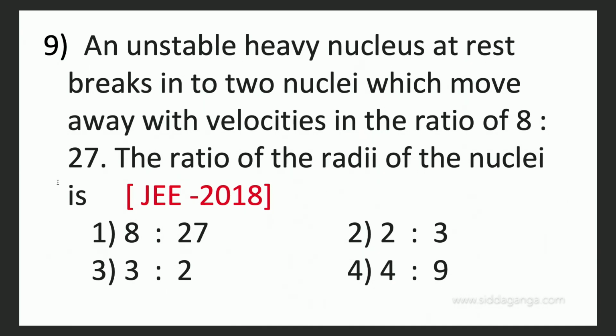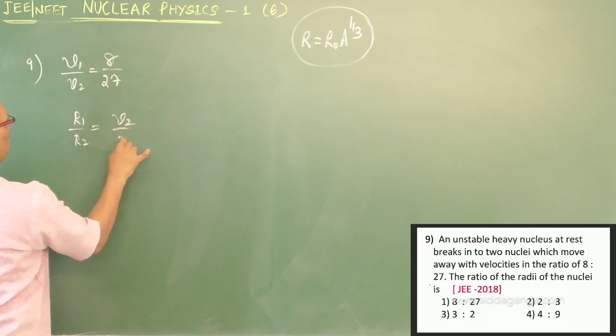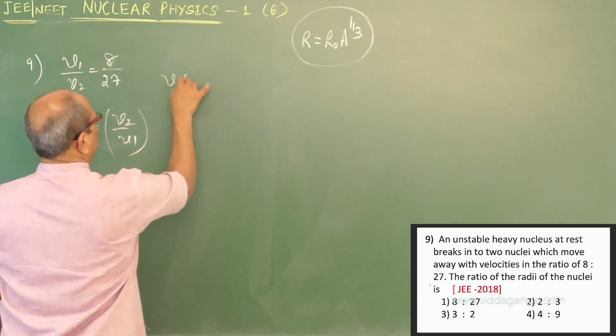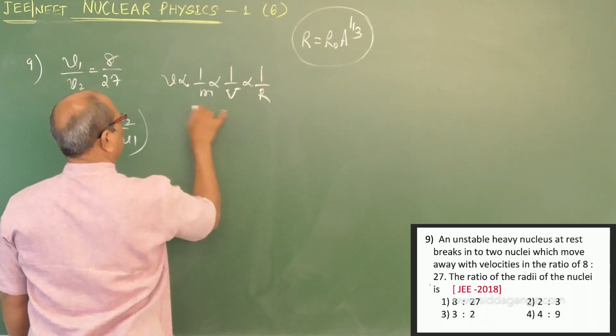An unstable heavy nucleus breaks into two nuclei which move away with velocities in the ratio 8:27. This appeared previously, like in JEE 2018. So you can understand how questions repeat with the same concepts. The velocity ratio is 8:27. Then the ratio of the radii of the nuclei, you want radius R1 by R2, you come to know V2 by V1, because velocity is inversely proportional to mass, inversely proportional to volume, and inversely proportional to radius.